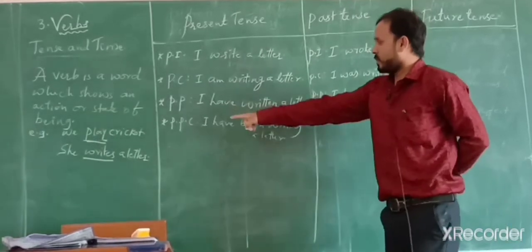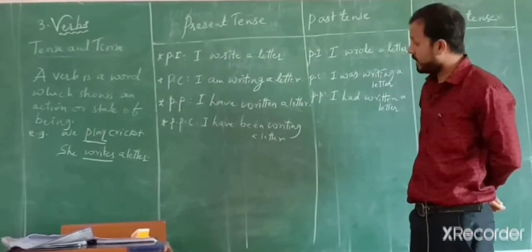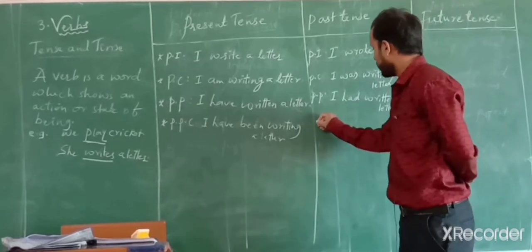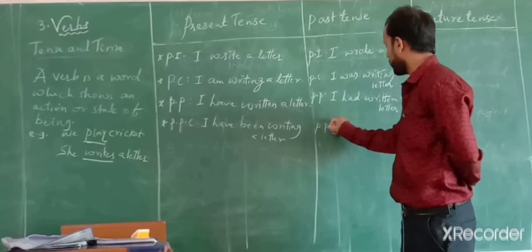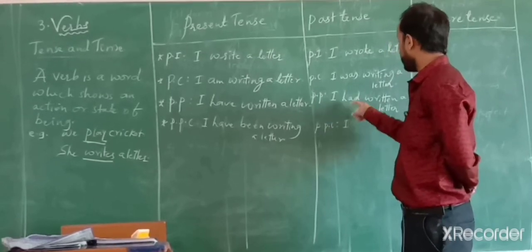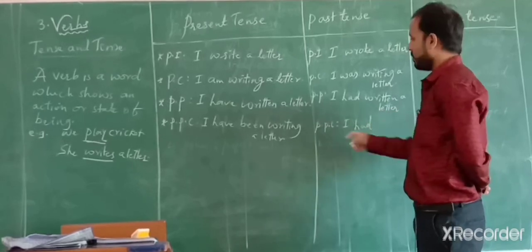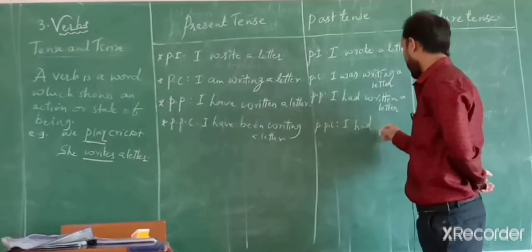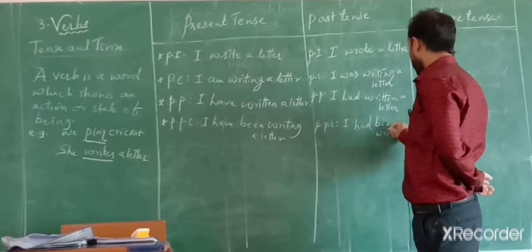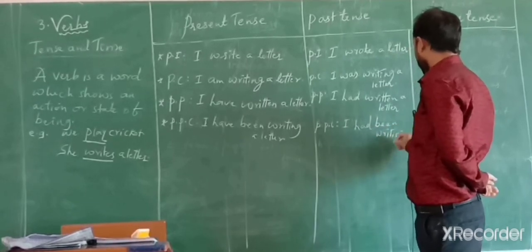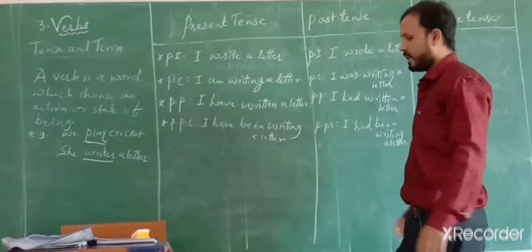Next is present perfect continuous tense. I have been writing a letter. So here, past perfect continuous tense. What would be? I had is the auxiliary. I had, then been. Here I have, here I had been writing a letter.